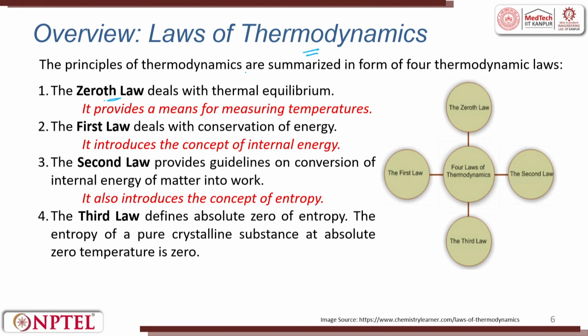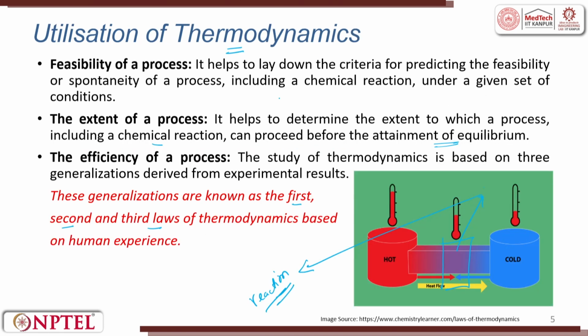So, the principles of thermodynamics are summarized in the form of four thermodynamic laws. So, you will have the zeroth law, first law, second law and third law. The zeroth law deals with thermal equilibrium. Two systems, hot and cold, with a junction.